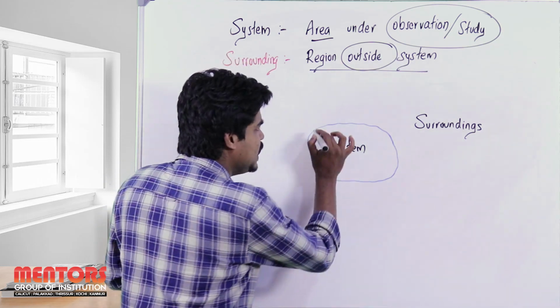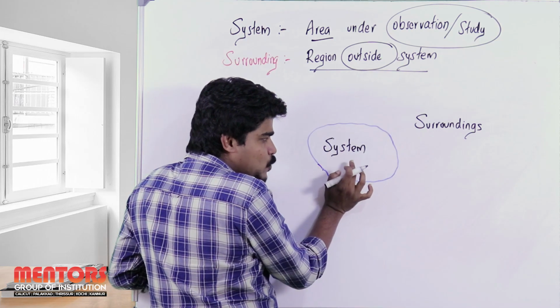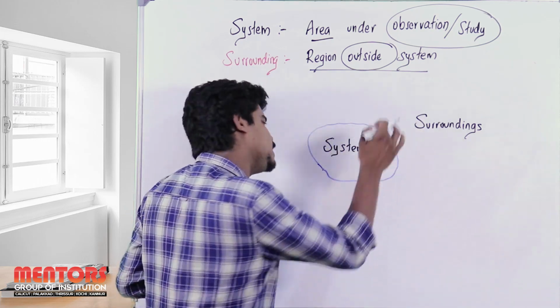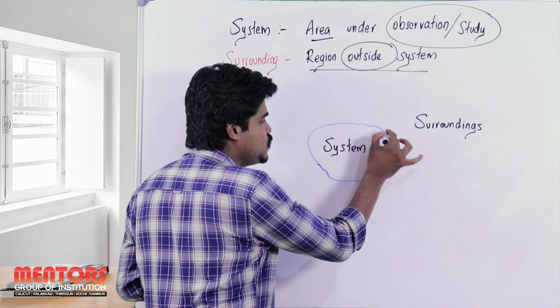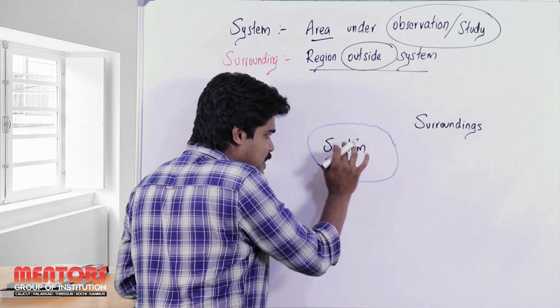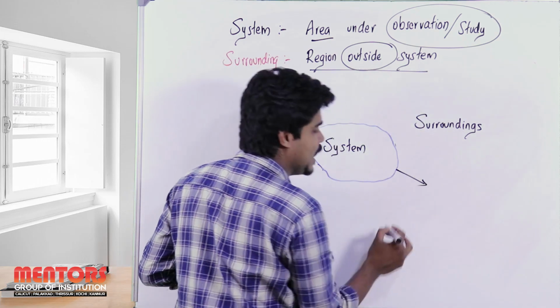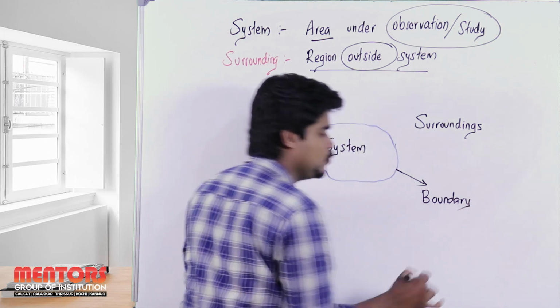Here you can see this blue mark separates the system from the surroundings, or vice versa. This partition, in which the system and surroundings are divided, is known as the boundary.